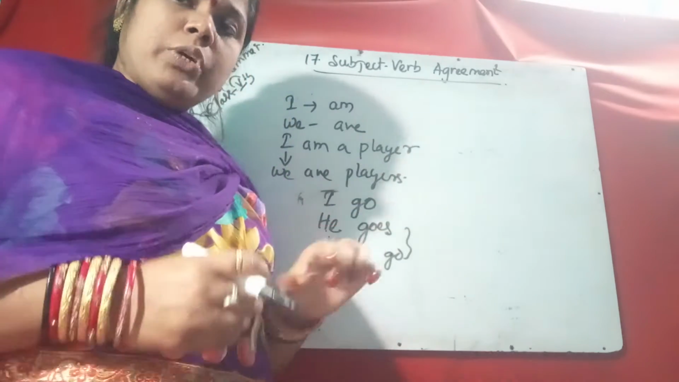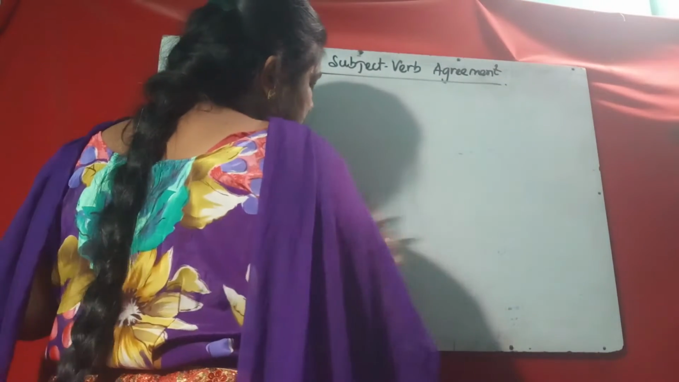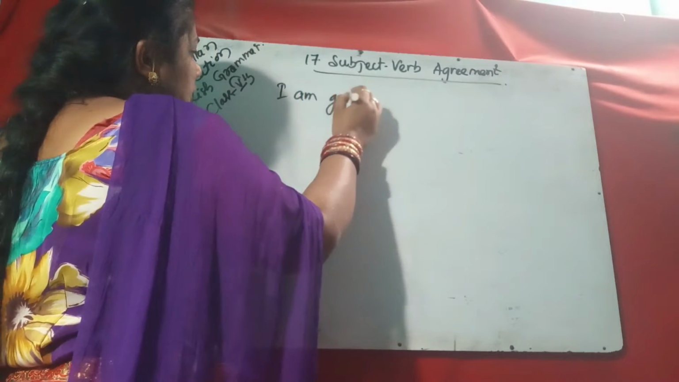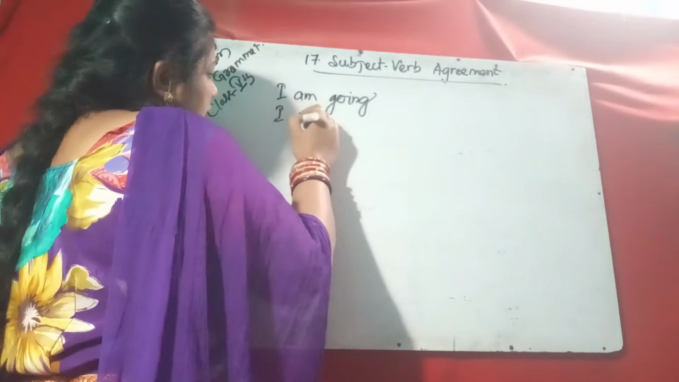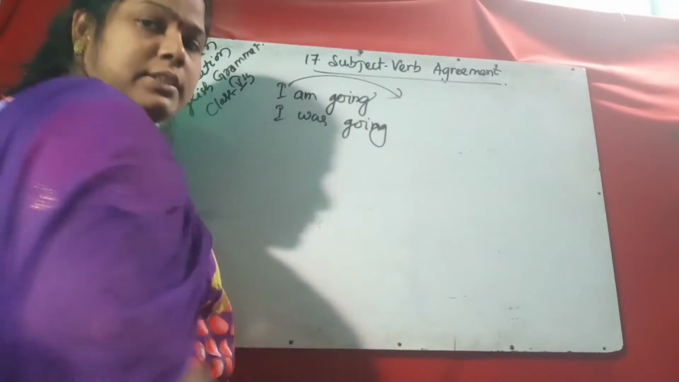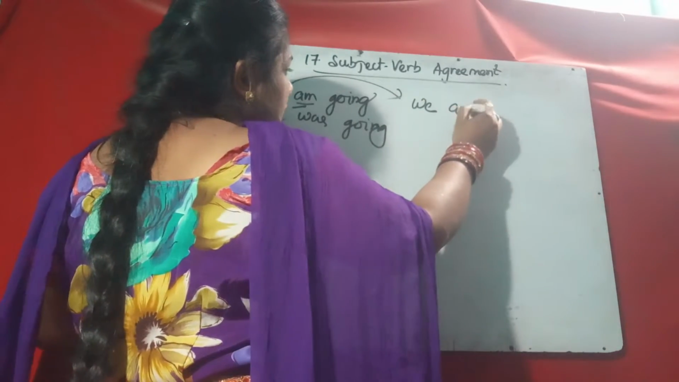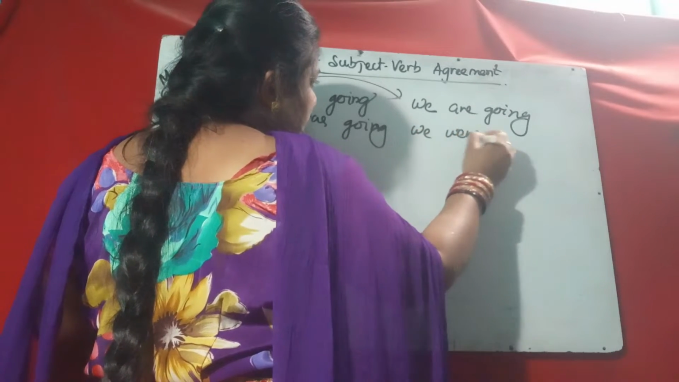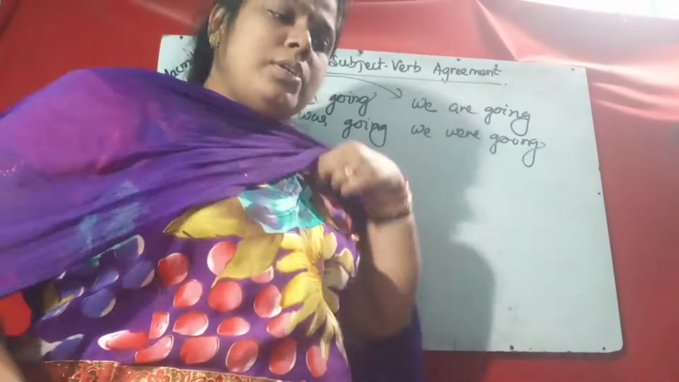Okay, I am going. I will write some sentences. I am going, that is the agreement of the be form. I am going, I was going. If we change the number, I to we, it is not am, it is we are going. Then we were going. So the be form changes according to the subject.